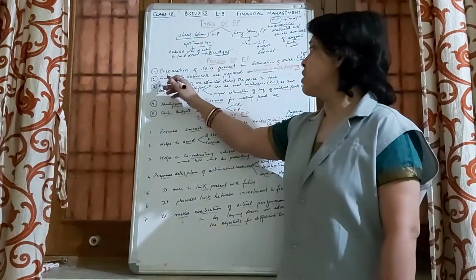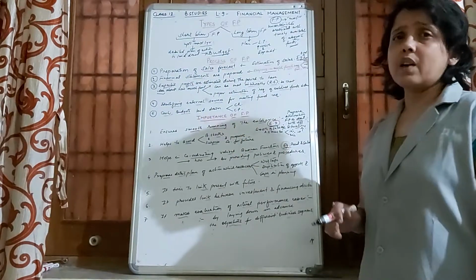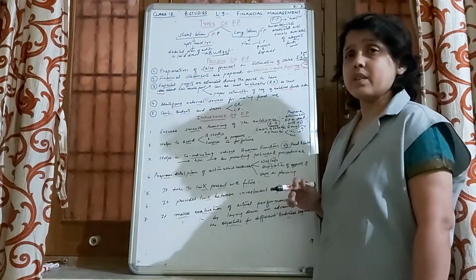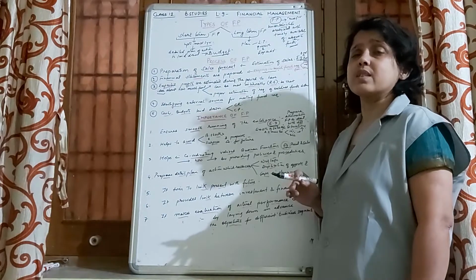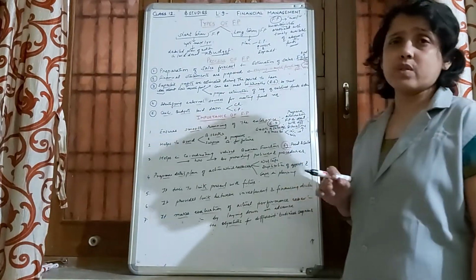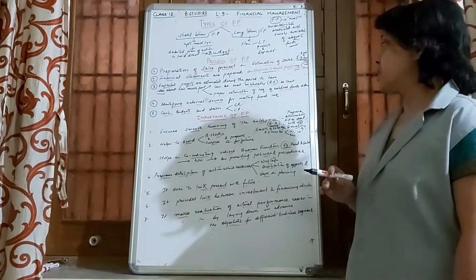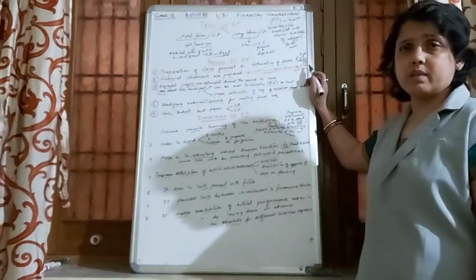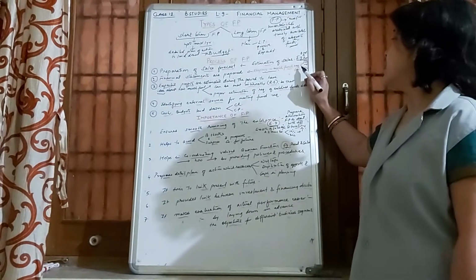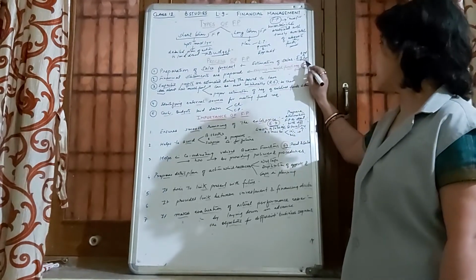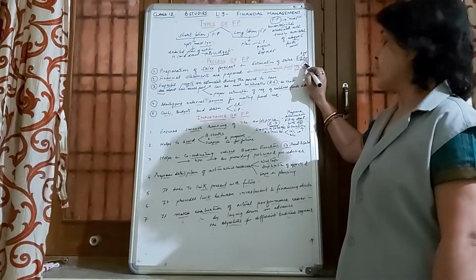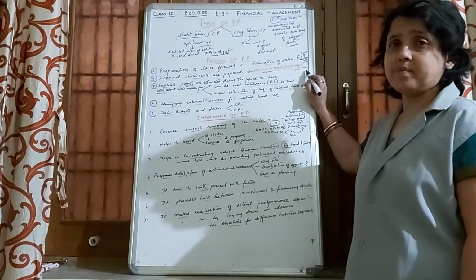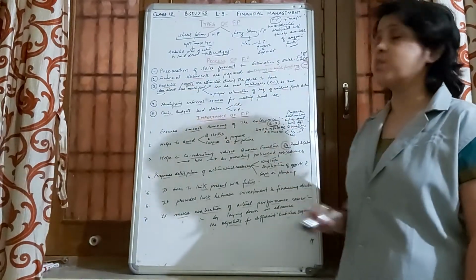The second step says financial statements are prepared. After the sales forecast is estimated, or sales forecast is done, the second step involves preparation of financial statements. And this statement always is prepared keeping in mind the requirements which will take place in fixed assets and the requirements for working capital. So on the basis of that, the financial statement is prepared.